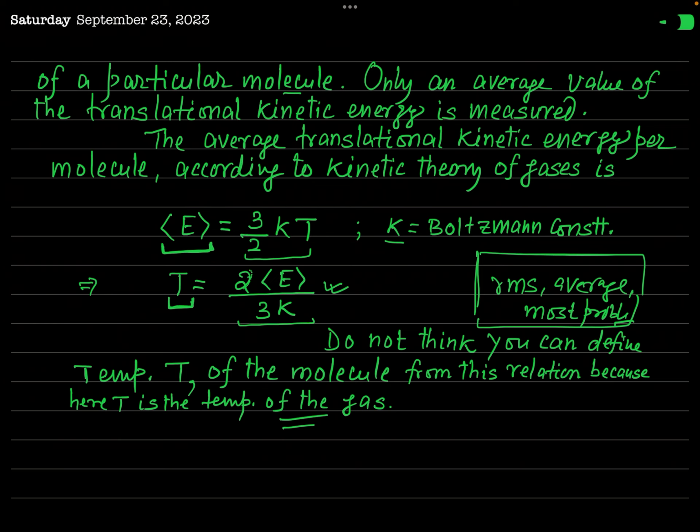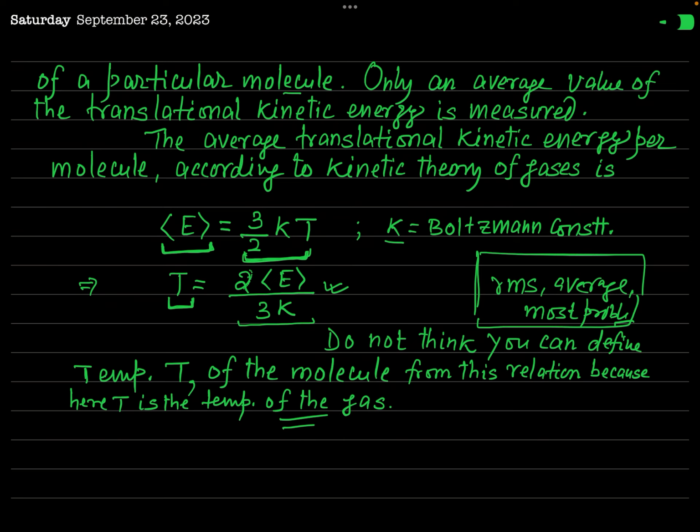So according to this formula, when a gas is at any temperature T, then the average translational kinetic energy of each and every molecule is equal to 3/2 kT. But this is not the real picture, this is an average value. The instantaneous energy of different molecules will be different.